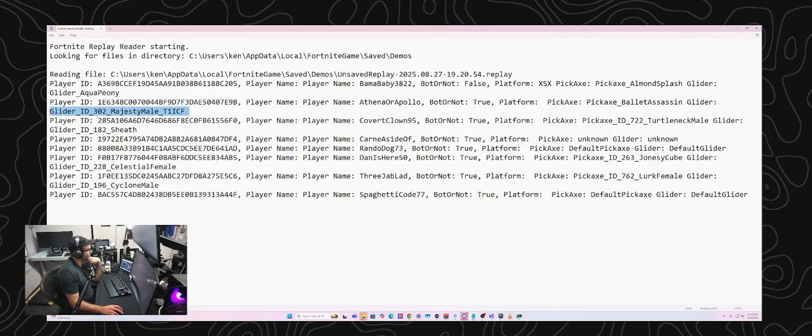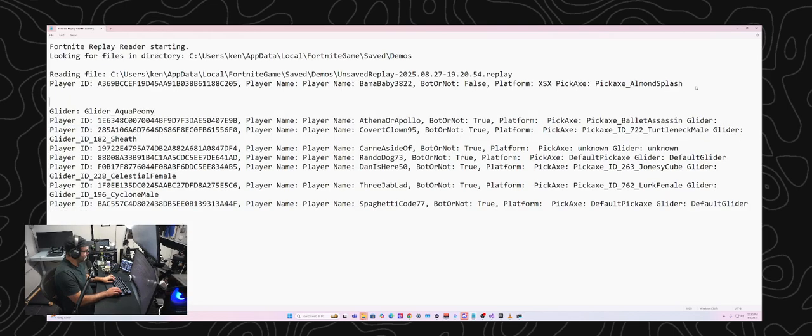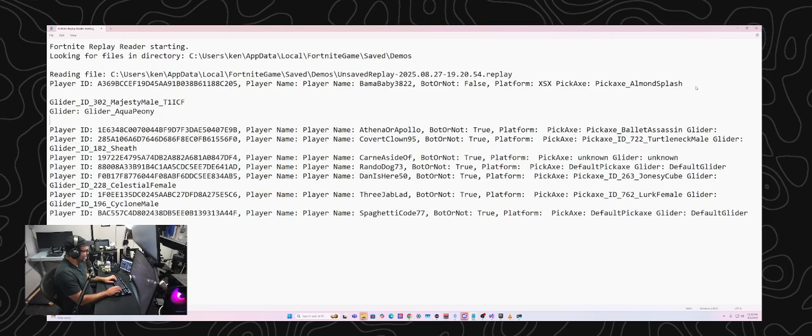Glider ID, it's interesting to see. And this is kind of interesting to look at as a software developer or data person. I'm gonna put some of this data right next to each other. It's always fascinating to me.